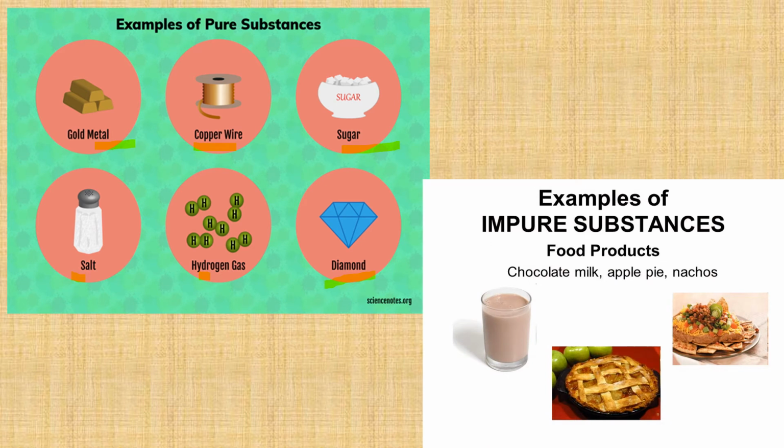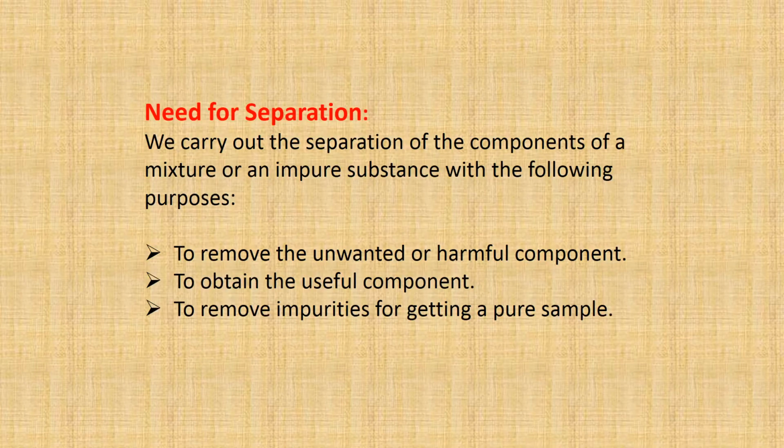Now if you see this, these are examples of impure substances. The first one is chocolate pie, which is a mixture of chocolate and milk. Very delicious, but it is impure because there is more than one constituent. Now this is a very tasty dish, apple pie, which consists of different items. This is nachos, a North Indian style of food, which is also a mixture of many things. So it is an impure form. These are the examples of pure and impure.